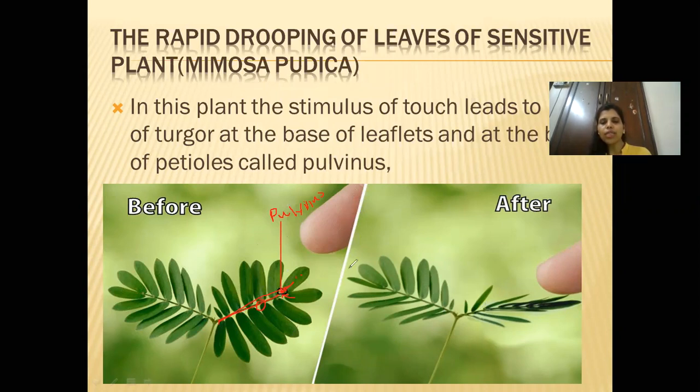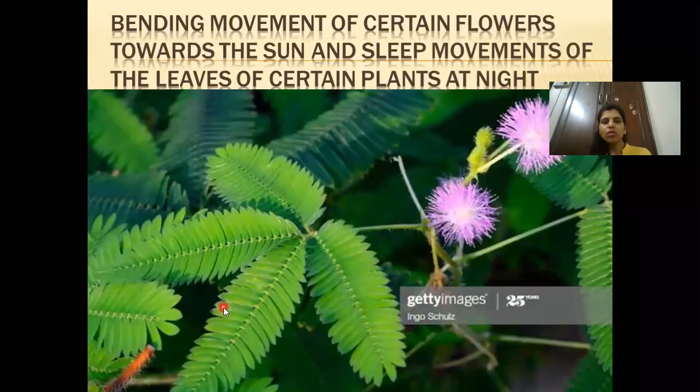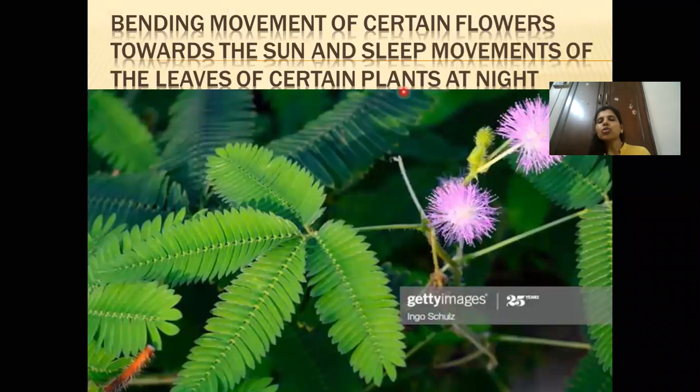Now we move to the next part. The next part is bending movements of certain flowers towards the sun. You can see that it is a sunflower. It's moving towards the sun. And sometimes you can see that certain plants sleep at night. When they're sleeping, they're drooping their leaves and flowers. That movement, that drooping down, is also because of the turgor movement. I hope, children, till here everything is clear.